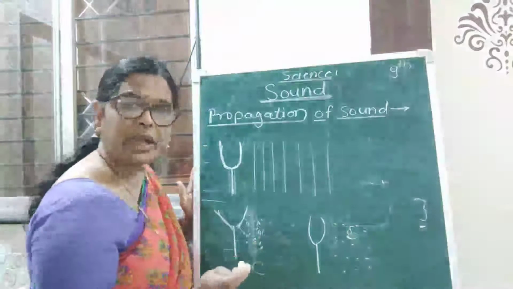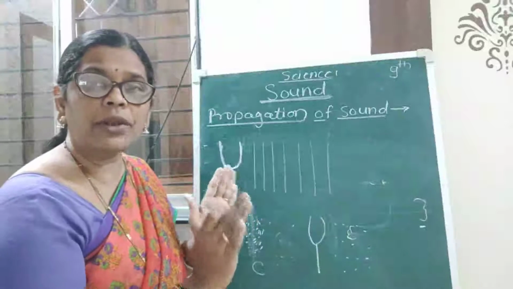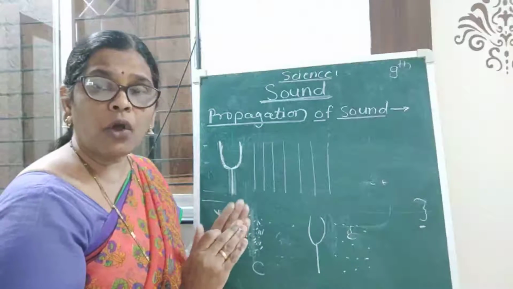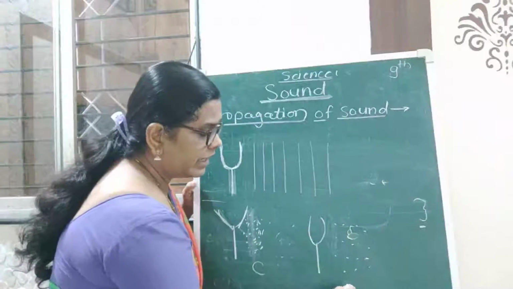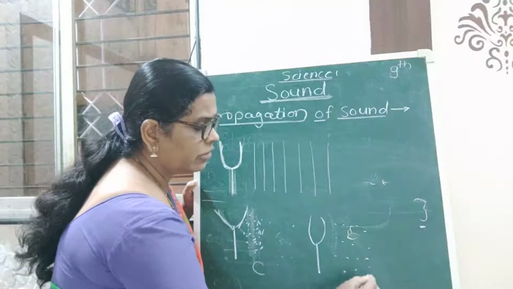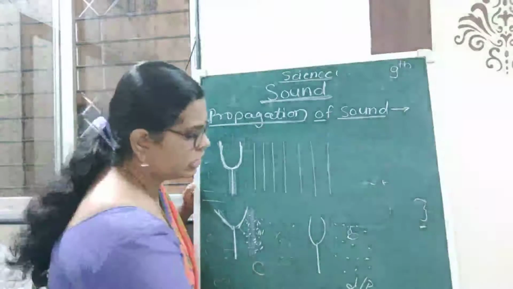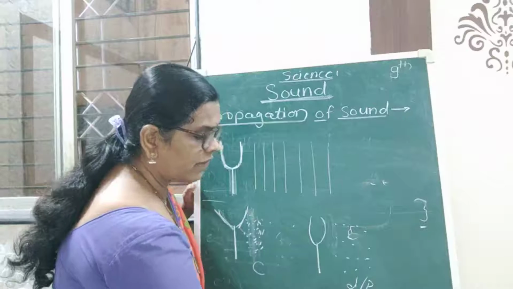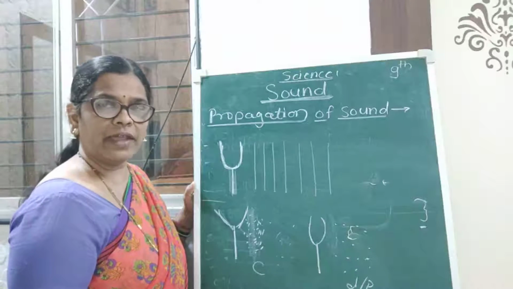They are separate. They are not close to each other, and therefore the density and pressure of that region decrease, and such a region is called rarefaction.